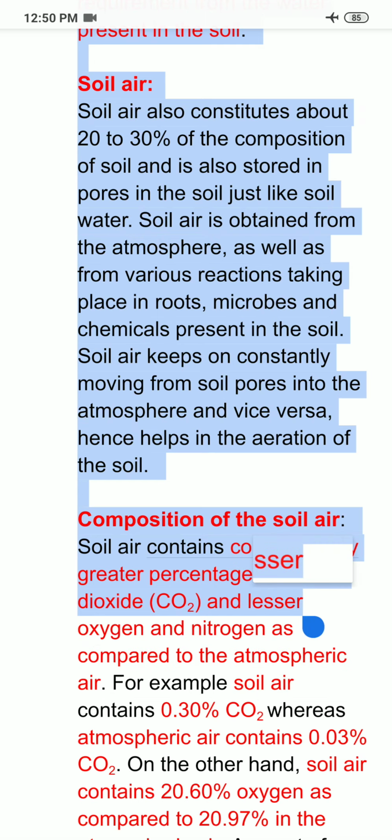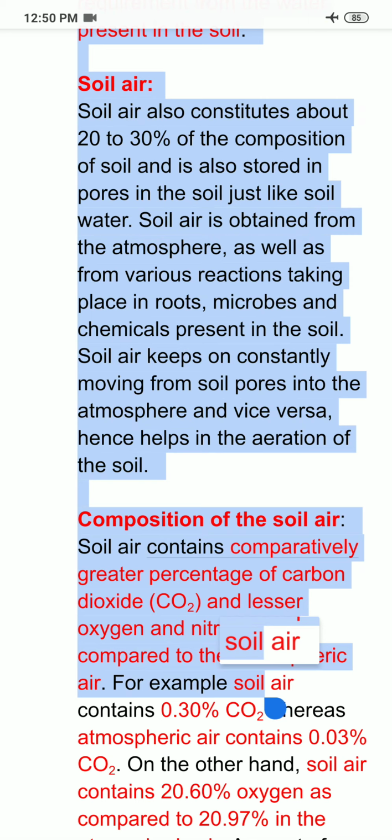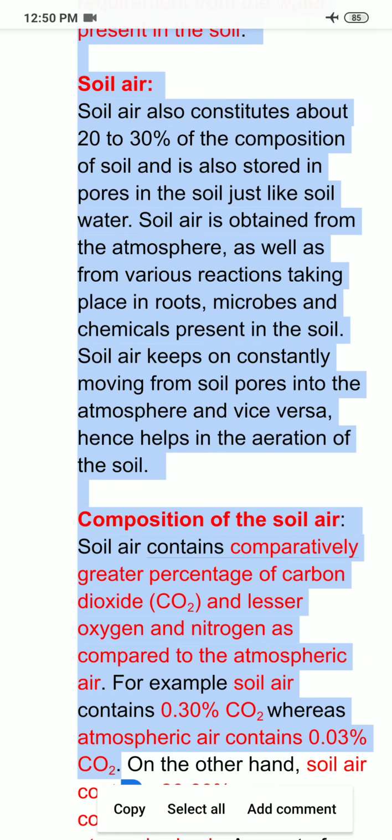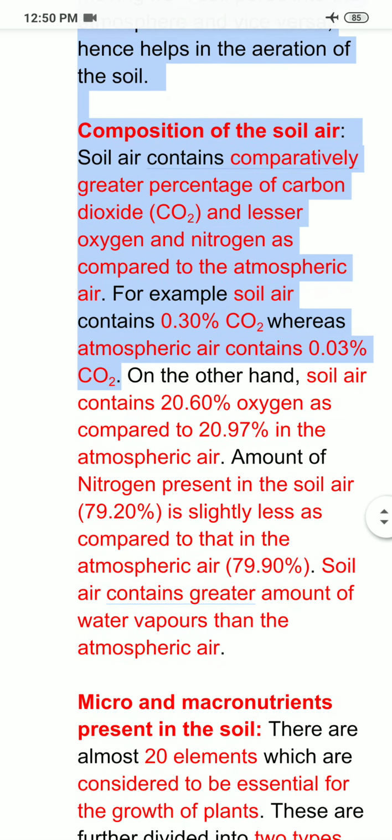I am giving you the figures. Soil air contains 0.03% CO2, while atmospheric air contains 0.03% CO2. So you can see here that the CO2 percentage in soil is higher as compared to that in the atmospheric air.